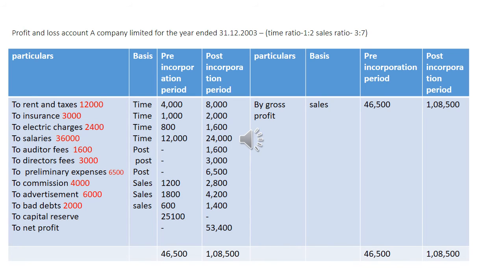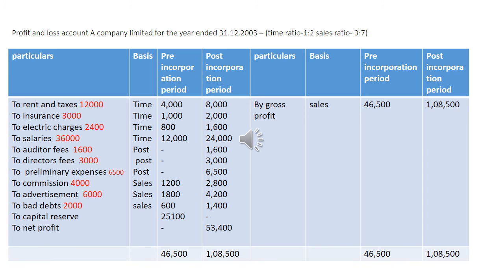Gross profit is also based on sales ratio. 1,55,000 into 3 by 10 and 1,55,000 into 7 by 10. Now balance the pre-incorporation period.